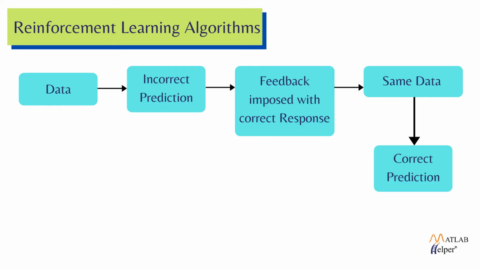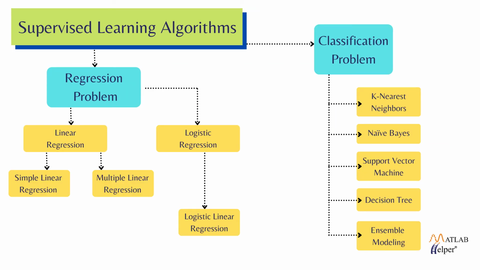In reinforcement learning, the model will predict a response. If the response is incorrect, the correct response is imposed by a feedback loop. The model will remember the correct response and the next time it will identify correctly. Now let us discuss each type one by one.